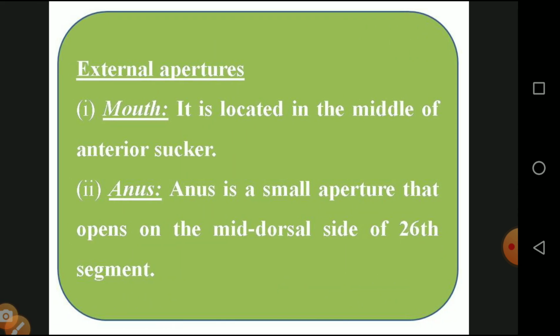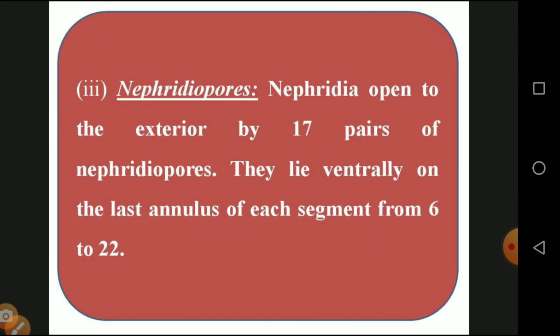And the external apertures: they have a mouth and anus. The mouth is located in the middle of the anterior sucker and the anus is a small aperture that opens on the mid-dorsal side of the 26th segment. And they have nephridia. The nephridia open to the exterior by 17 pairs of nephridiopores, ventrally on the last annulus of each segment from segment number 6 to 22. From segment 6 to 22, totally 17 pairs of nephridiopores.